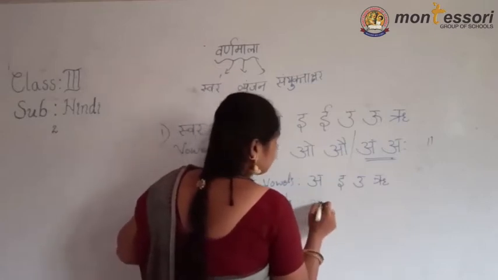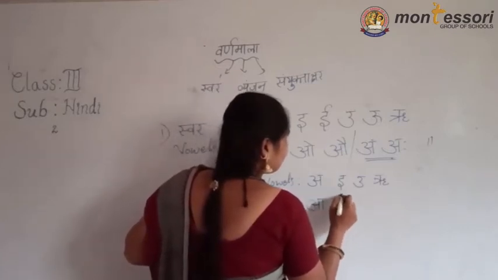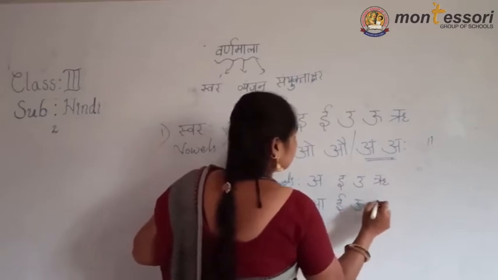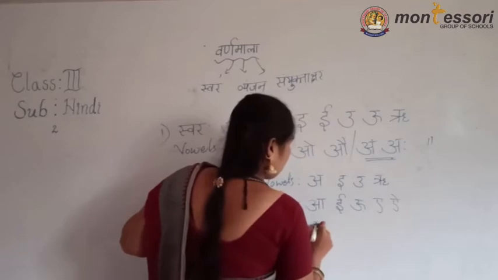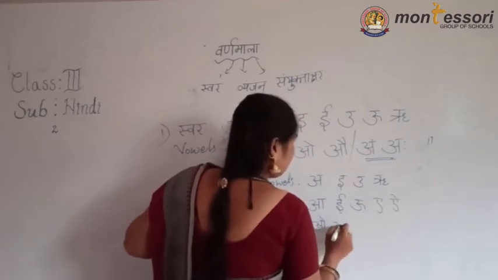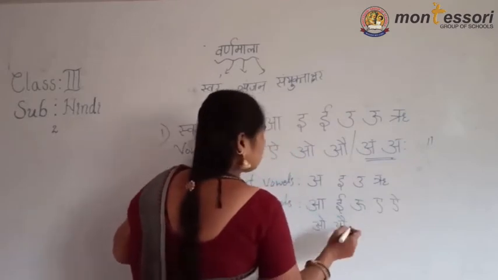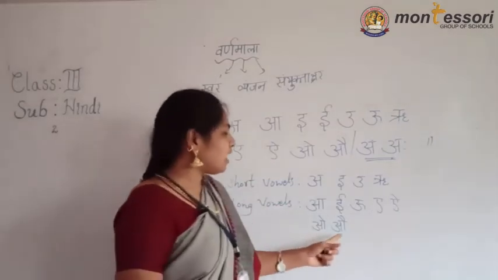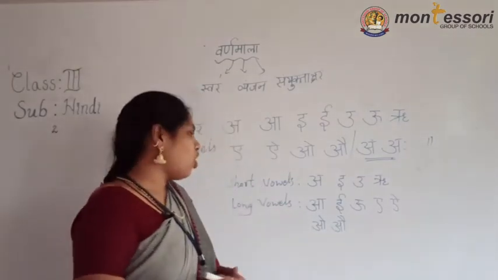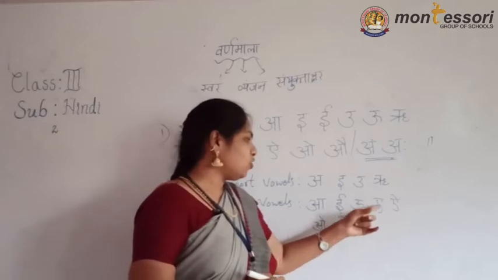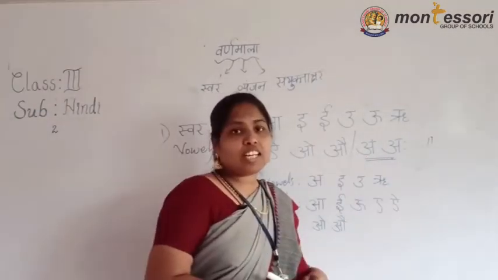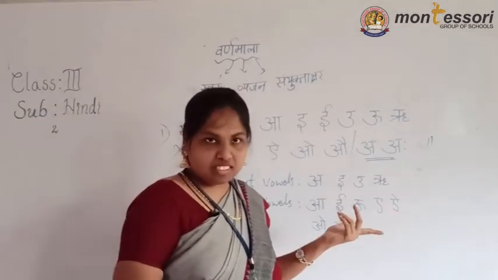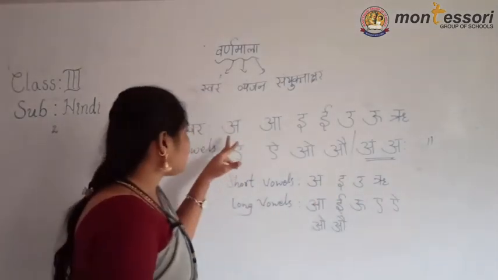What are the dirghaswars? A, E, U, A, I, O, Au. Up to here are the dirgha swars. How many are these? 1, 2, 3, 4, 5, 6, 7. The remaining two are anuswar. See?